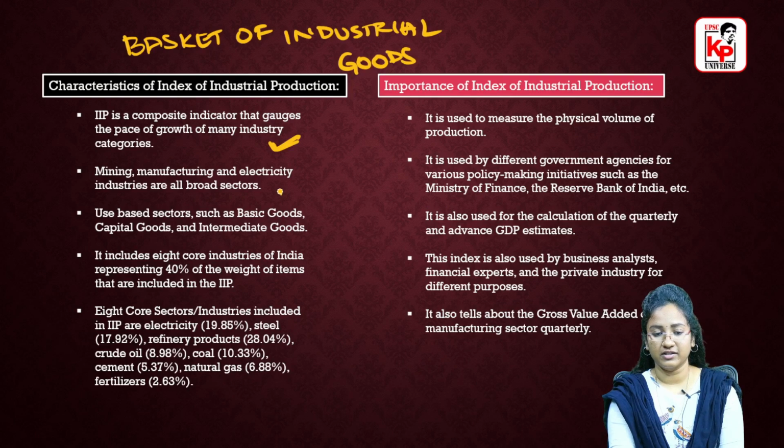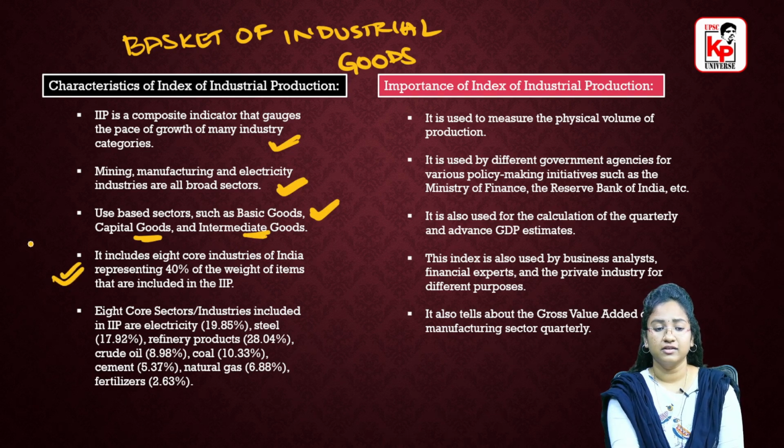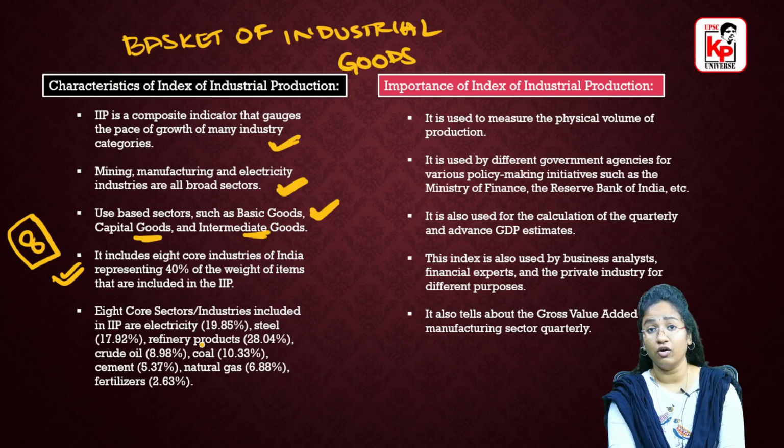Mining, manufacturing and electricity are the broad sectors, and using base sectors such as basic goods, capital goods and intermediate goods. And it includes 8 core industries. We have seen the 8 core industries and discussed the decreasing order of their weightage in IIP. They represent 40% of the weight of items included in IIP.